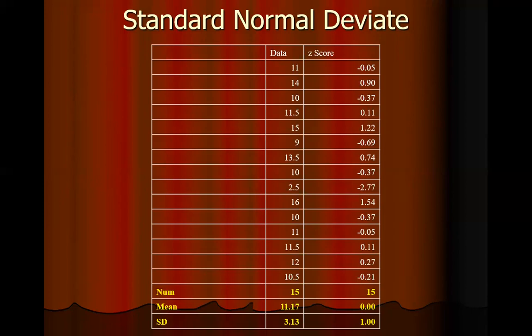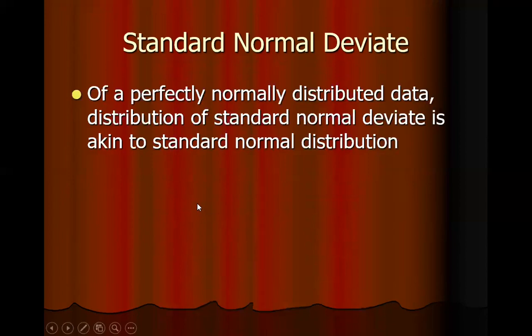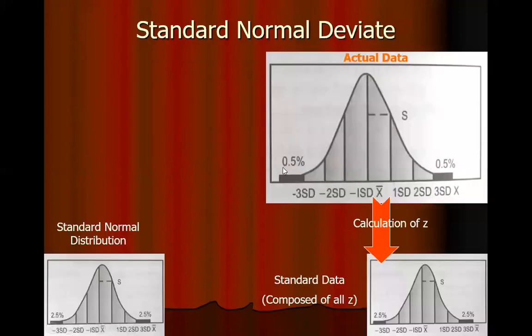Standard deviation is 1. So, of a perfectly normally distributed data, the distribution of the standard normal deviate is akin to the standard normal distribution. So, what is the standard normal distribution? This we will see. For any data which is normally distributed, we can calculate the Z scores, and then the resulting distribution of Z scores will be the standard normal distribution.